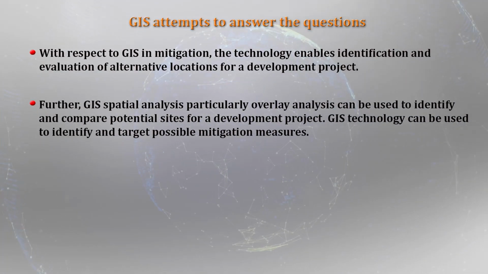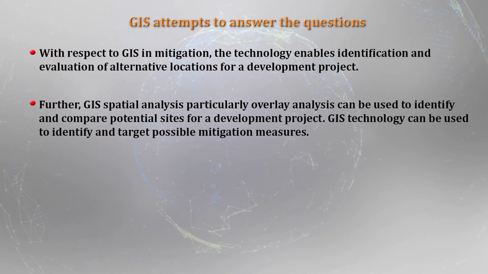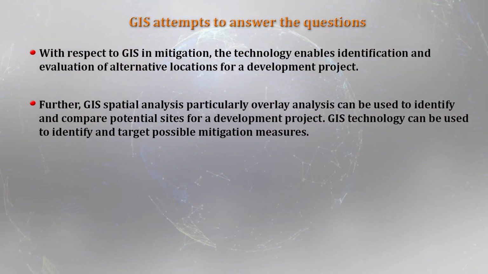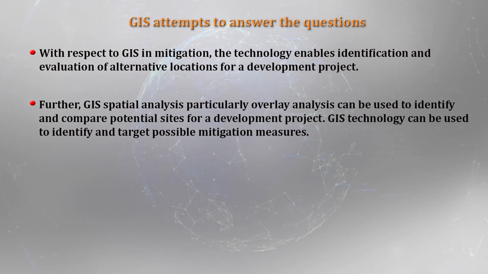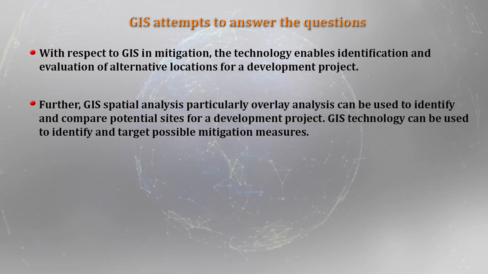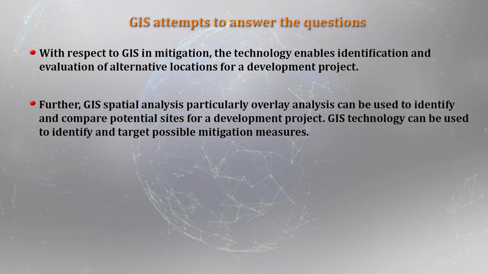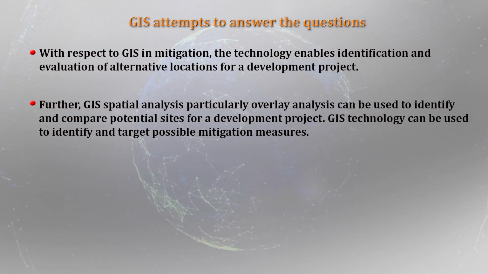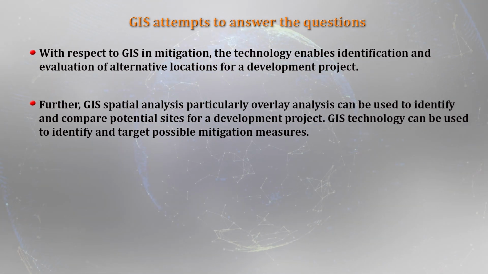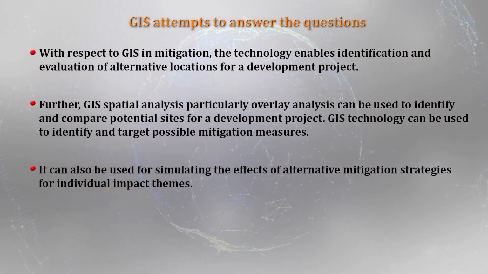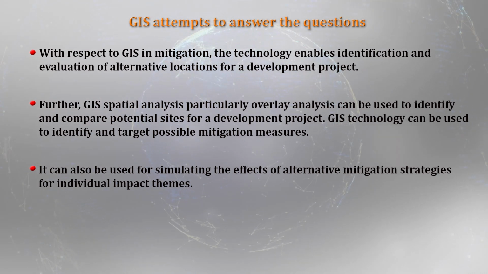Further, the GIS spatial analysis, particularly the overlay, we will be discussing overlay analysis, can be used to identify and compare potential sites for a development project. That is the significance of any kind of spatial analysis tool. GIS technology can also be used to identify and target possible mitigation measures. That is inbuilt in this particular exercise of GIS and mitigation. It can also be used for simulating the effects of alternative mitigation strategies for individual impact themes.